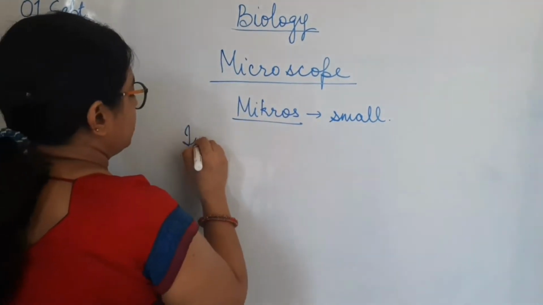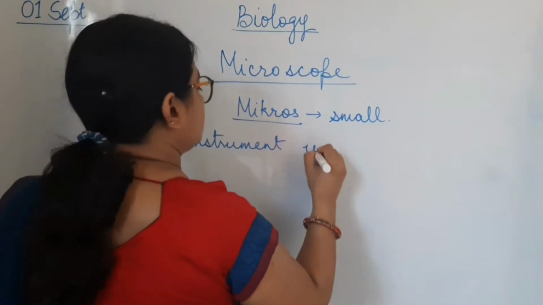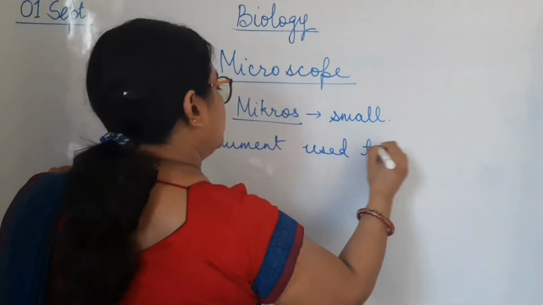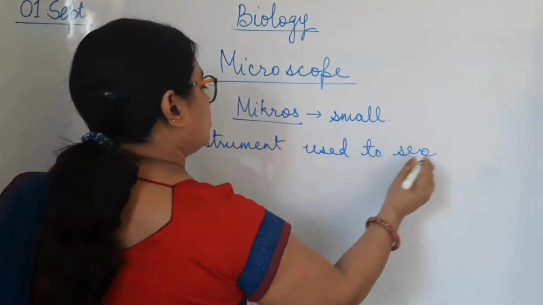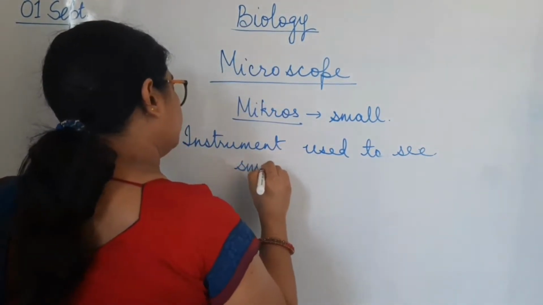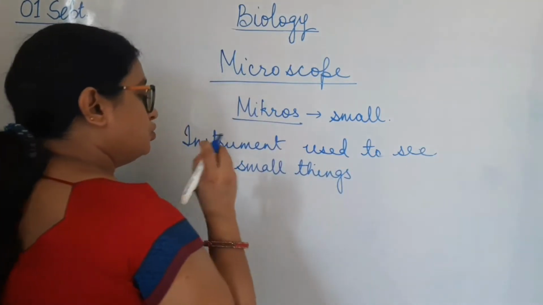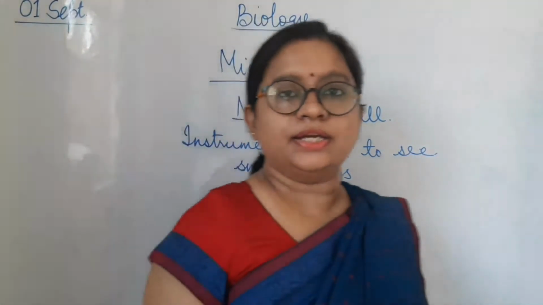So, an instrument used to see small things. All those things which you cannot see by naked eyes can be easily seen by microscope. There are various different types of microscope.